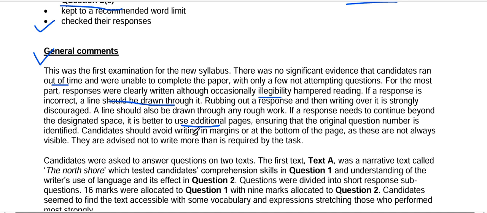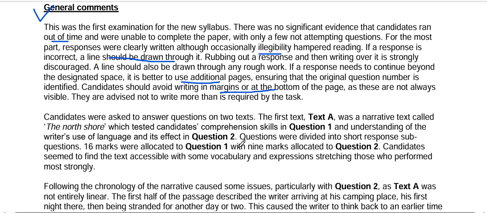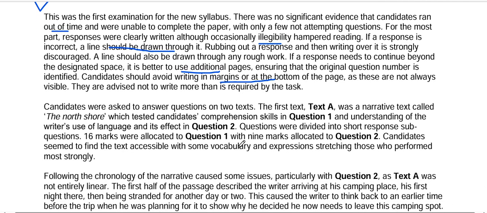Candidates should avoid writing in margins or at the bottom of the page. This is very important. Some students have a habit of writing in the margins of the paper or at the bottom. This is wrong. As these are not always visible, candidates are advised not to write more than is required by the task. So the best thing is that you remain brief and limit yourself to the space provided.